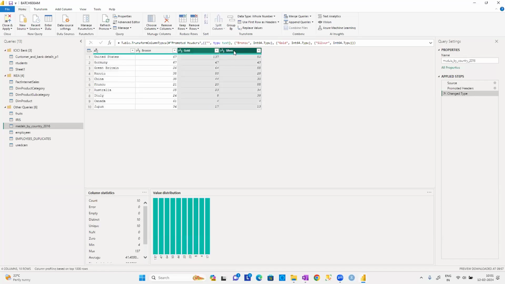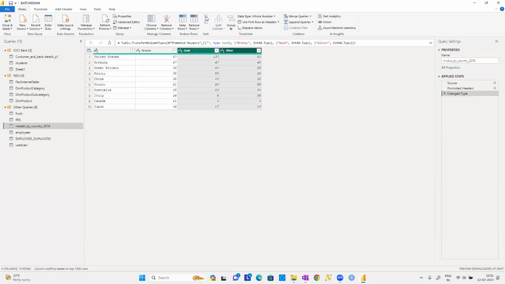So the option is disabling, guys. When I select this, we can't click on them. See there, I'm clicking on them, but I can't click anything on this. Even split columns, I can't click on that.